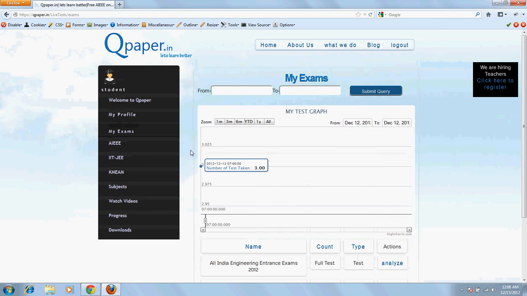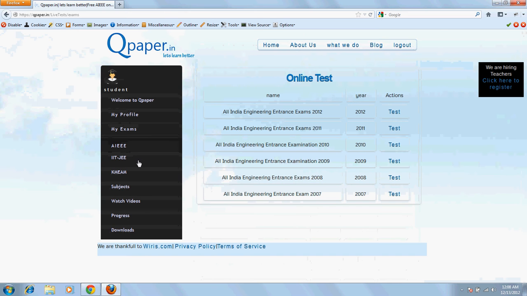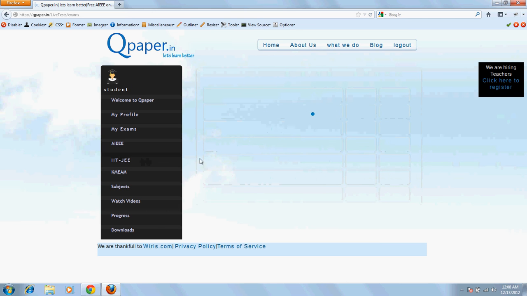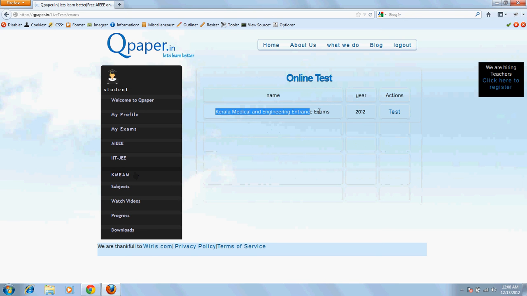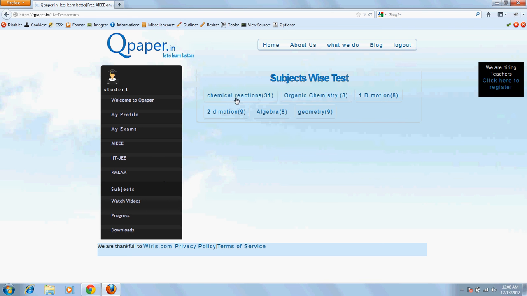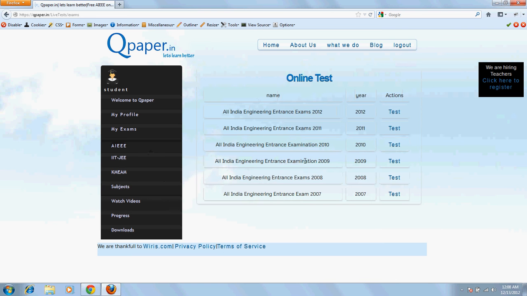Now if he wants, he can take any of the tests that are specified over here. We are constantly updating the number of tests we have on our site. Our teachers are also adding IIT JEE tests and Kerala Medicine entrance exams, engineering entrance exams. We also have a subject wise test. We'll see how the test is done.